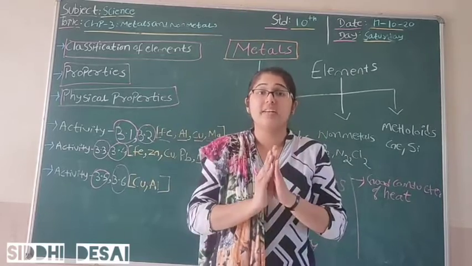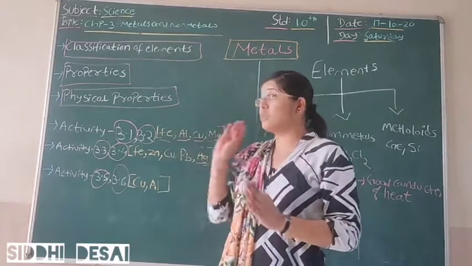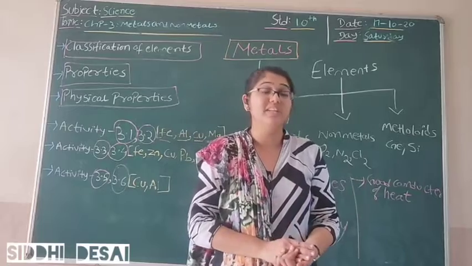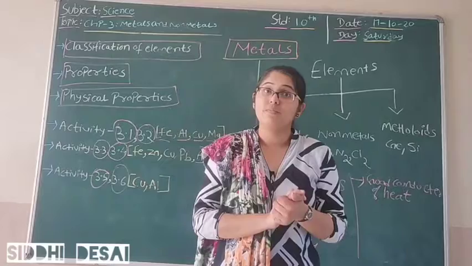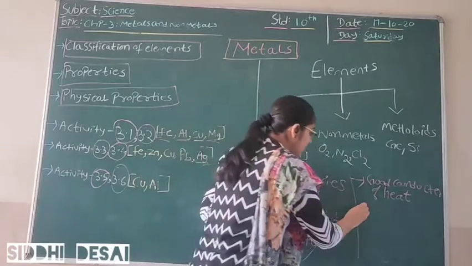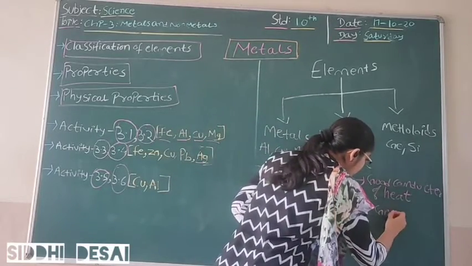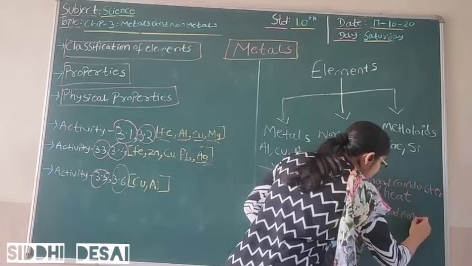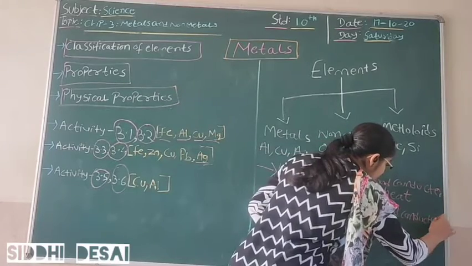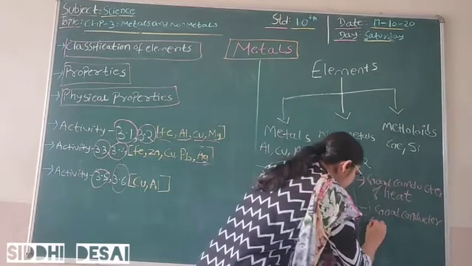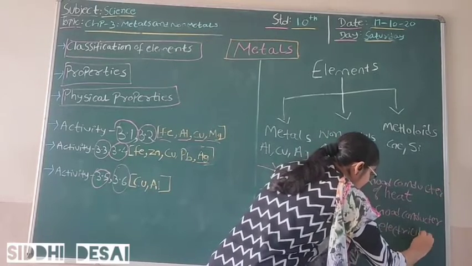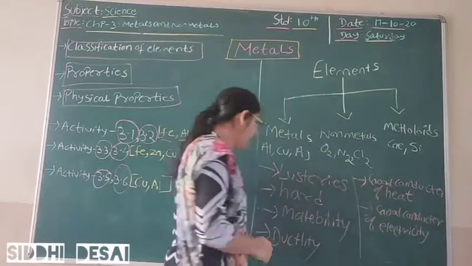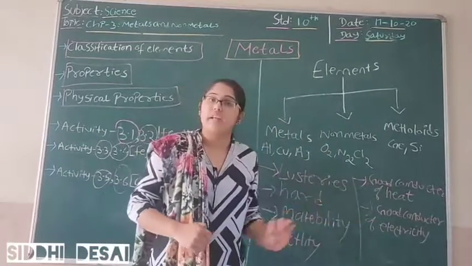So the very sixth property which we are getting over here is that metals are good conductors of electricity also. So I can write over here, they are good conductors of electricity.